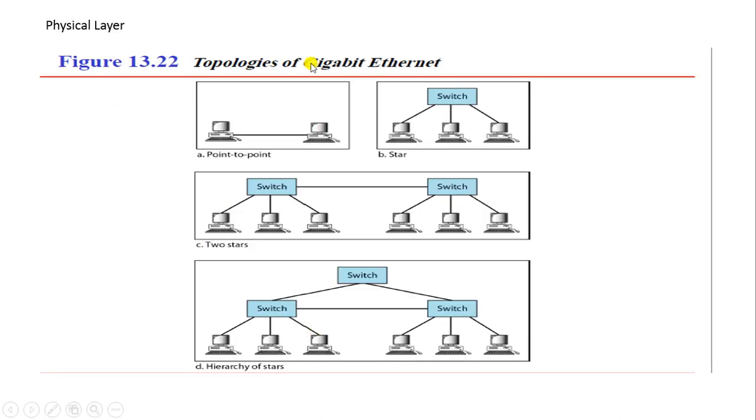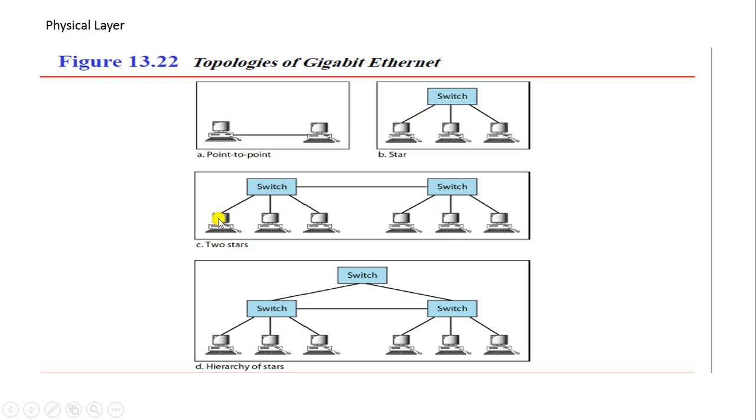The topologies of Gigabit Ethernet: again, point to point is there, where two devices are connected directly to each other and they can send the data directly. As far as the star is concerned, they have a switch where more than two devices can connect to each other and send the data via the switch. Two stars are nothing but one star you can see over here, the other star, and two switches which are connected to each other.